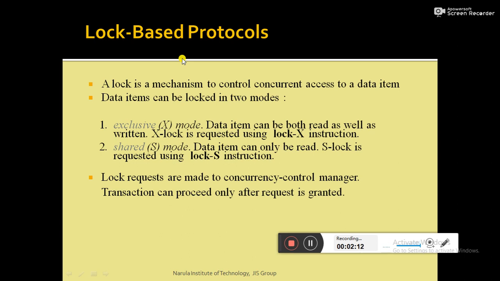Now in DBMS there is a component which is known as the concurrency control component. That concurrency control component has the responsibility to ensure the serializability property. Now the question is how the concurrency control component maintains the serializability property. One easiest way is the lock-based protocol. With the help of lock-based protocol, the concurrency control component maintains serializability.